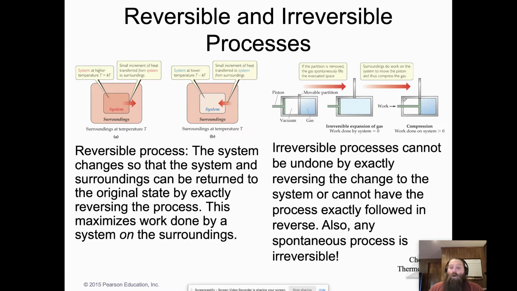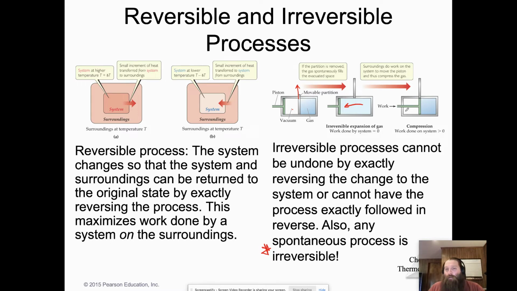Spontaneous processes are always irreversible. That's something that's really important to know right here. So like if we have this vacuum here, there's our vacuum, and we move the partition up out of the way. We know that the gas is going to expand to occupy that available volume.